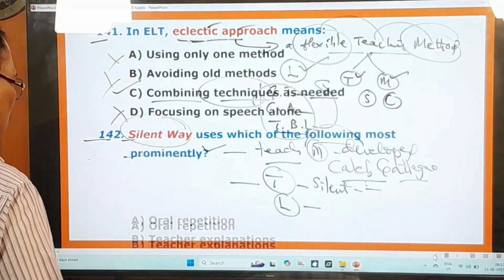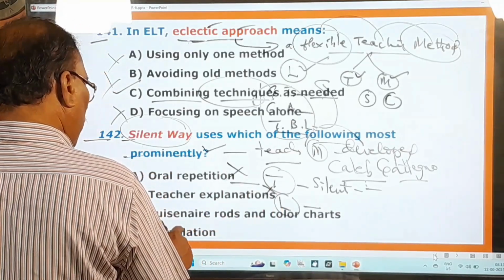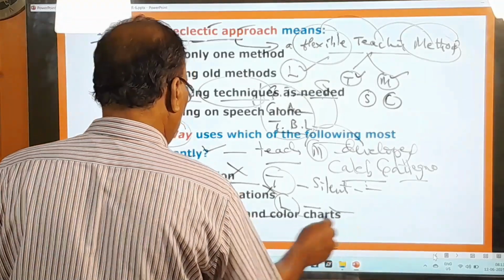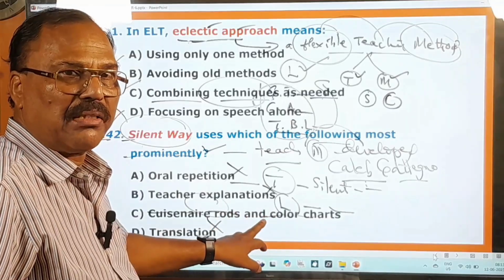And here pay attention. Oral repetition, no. Teacher explanations, no. And translation, no. And questionnaire rods and color charts. So questionnaire rods means some teaching material. These are all taken under teaching material.